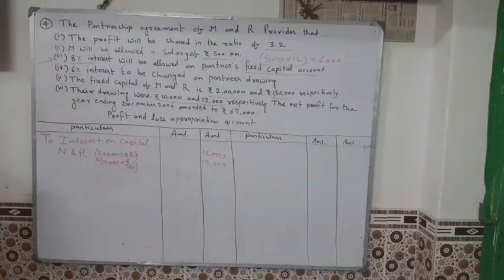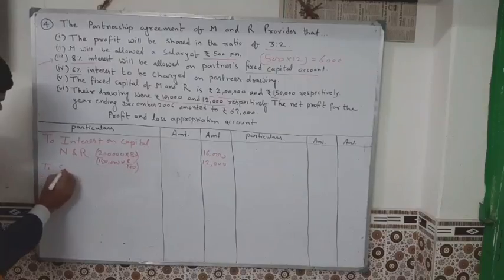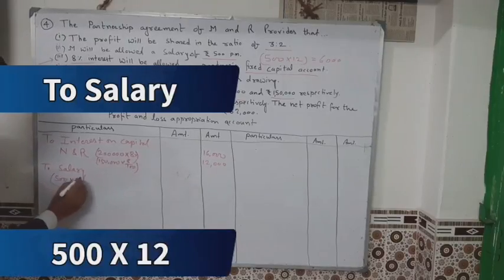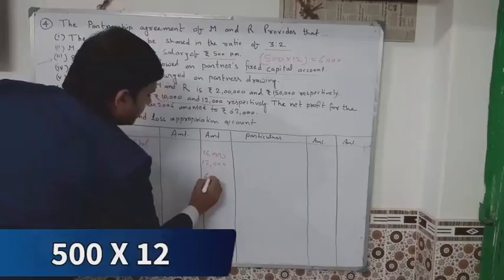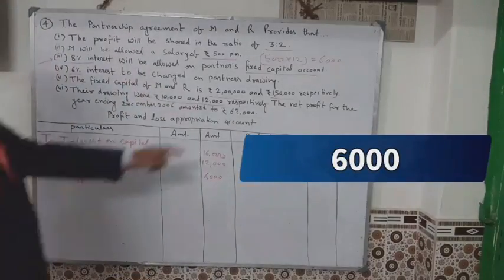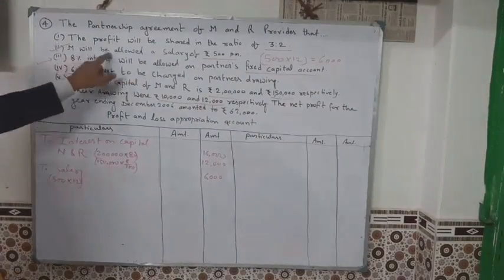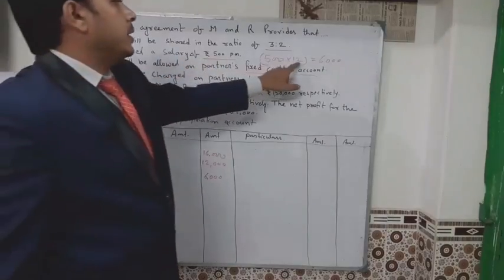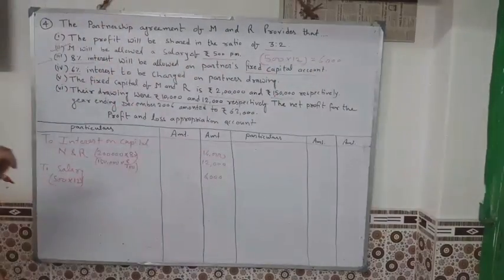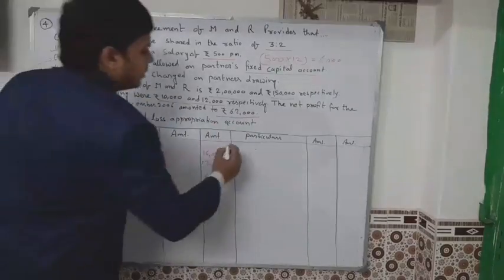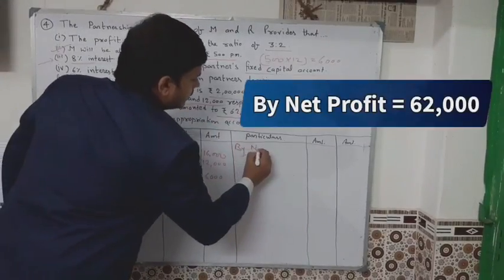Okay, and after that you will write to salary. 500 into 12 is equal to 6,000. Here you will write 6,000. Okay, M will be allowed a salary of rupees 500. 500 into 12 is equal to 6,000. To salary 500 into 12, 6,000, already we have written here. Okay. And next, net profit 62,000. So here you write by net profit.